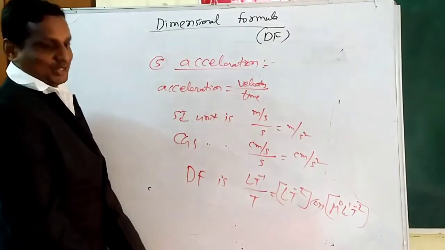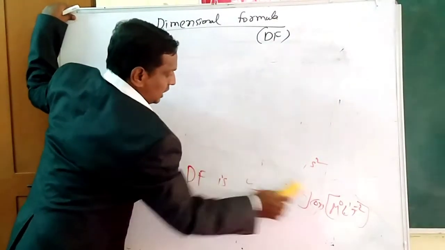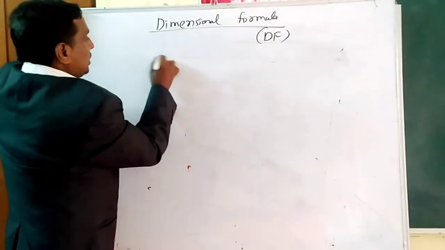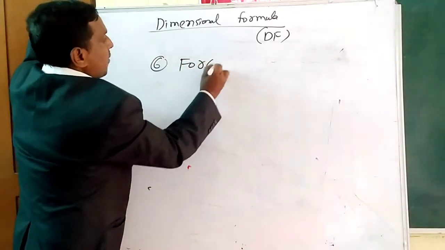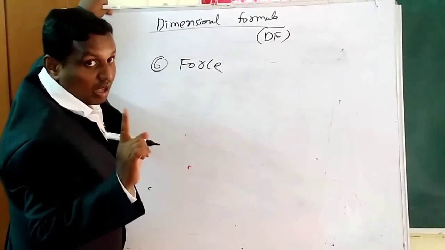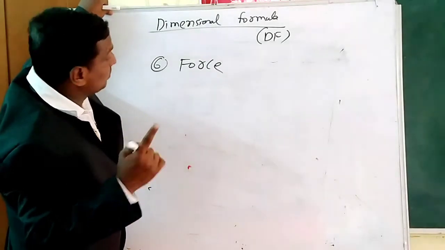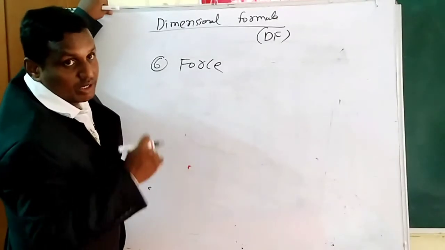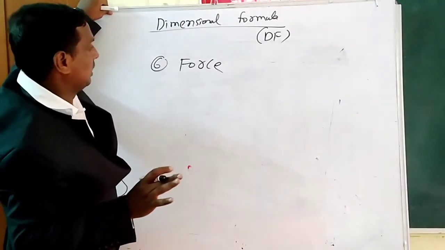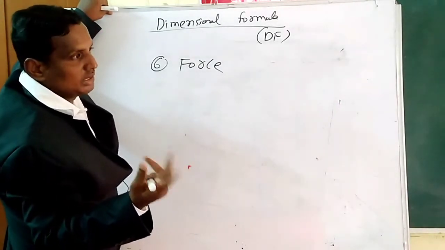Now we can write force. Sixth one is force. My dear students, please focus here. Sixth one, force. First one is speed. Second, velocity. Third, area. Fourth one, volume. Fifth one, acceleration. Sixth one, force. The density also over. Sorry, density not over. Next density.